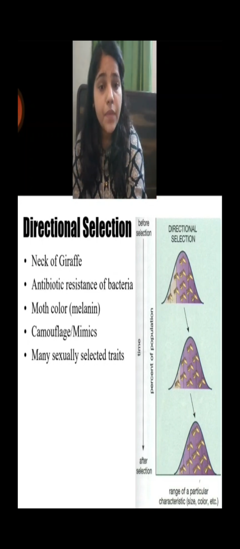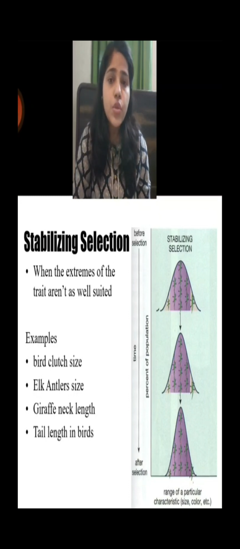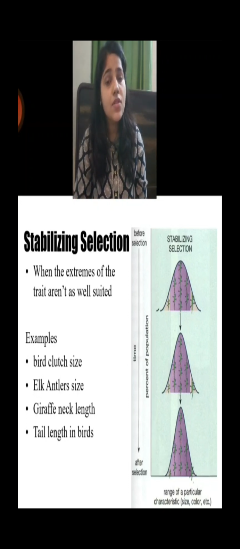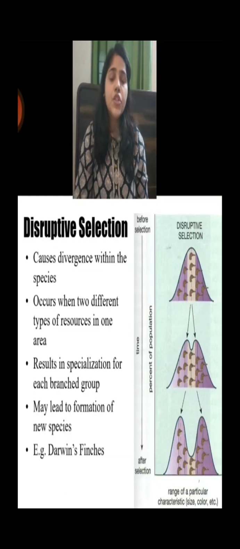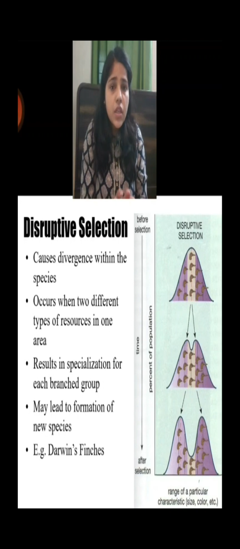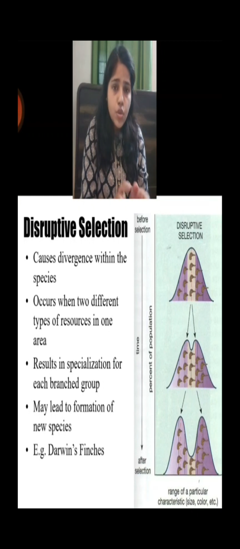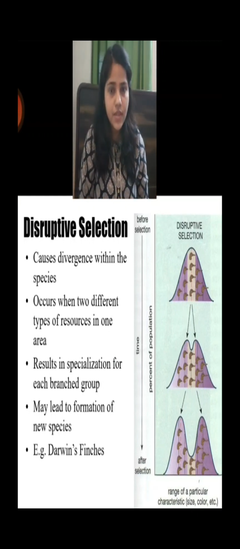Next one is stabilizing selection. So in stabilizing selection, the average trait of a population is selected by nature. So this kind of selection is known as stabilizing selection. You can easily see in the picture here. And another one is, you can see here, disruptive selection. So in disruptive selection, 2 extremes of a trait are selected by nature. So 2 extremes of a population are selected by nature. So this kind of selection is known as disruptive selection.